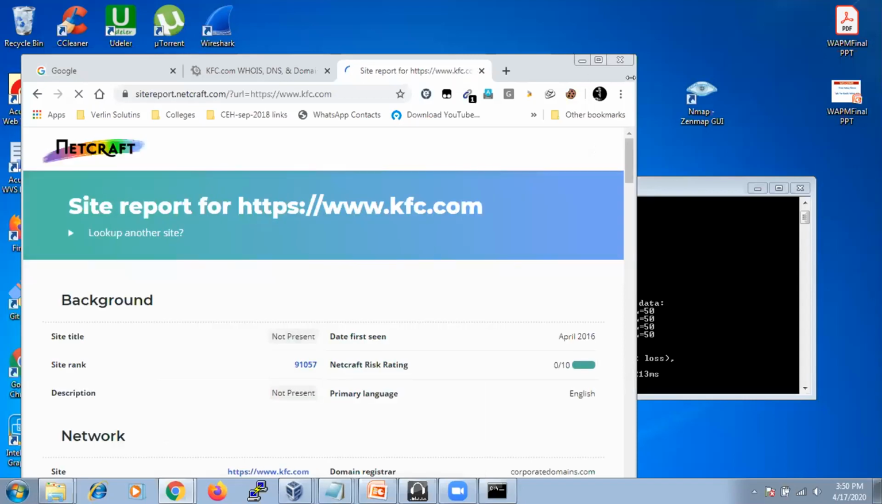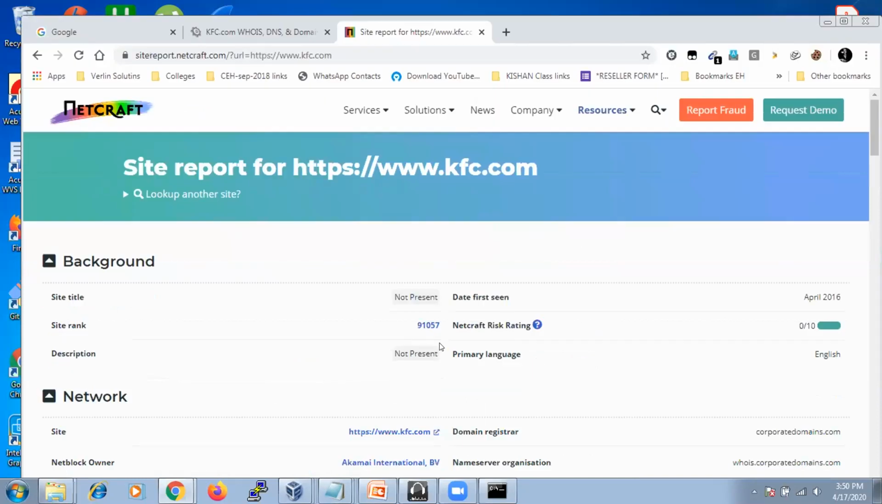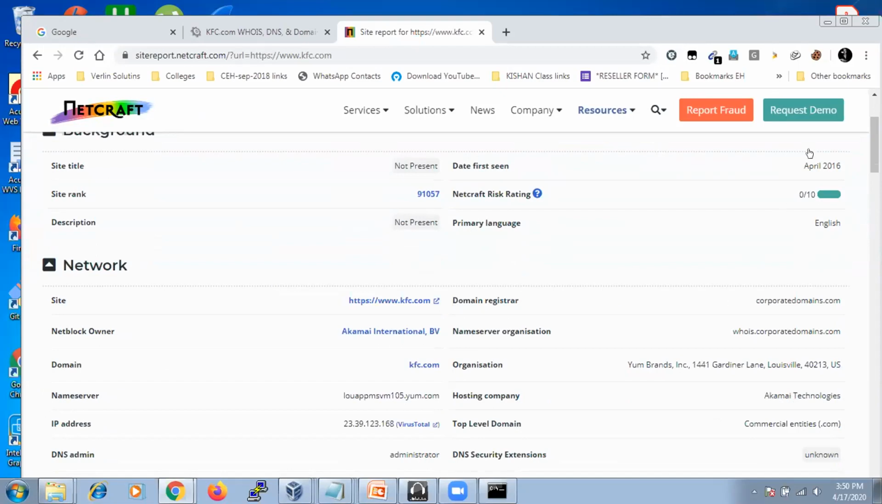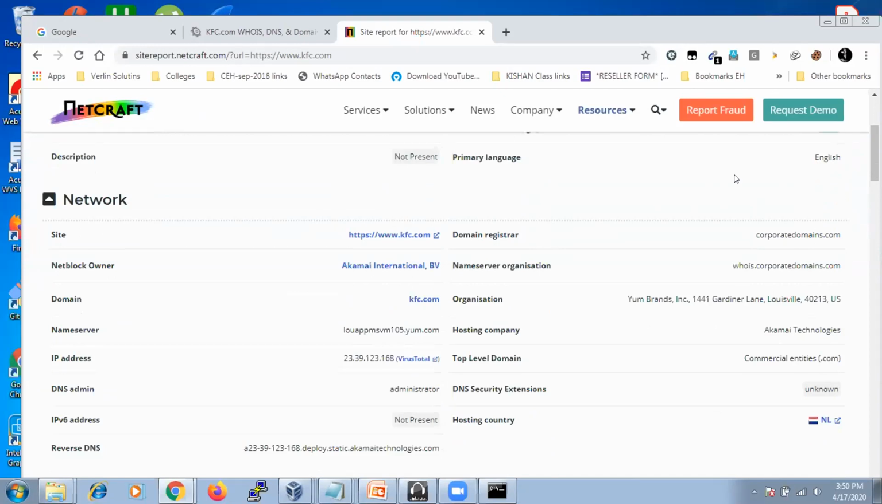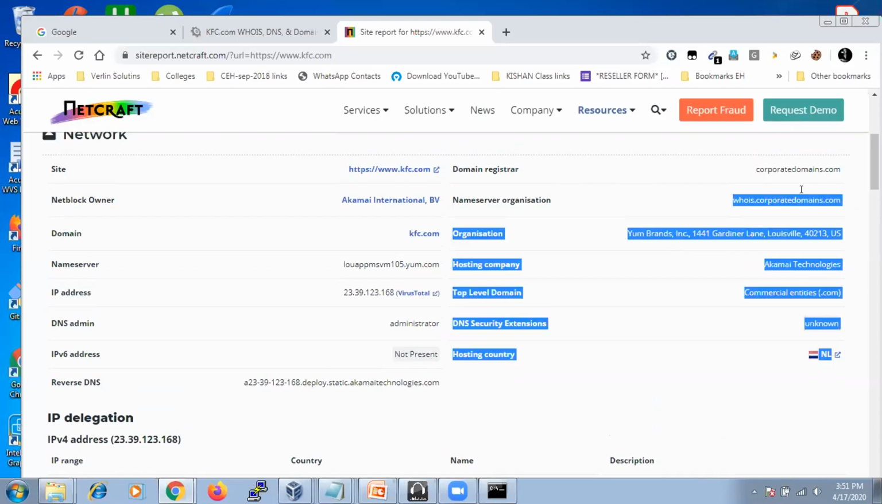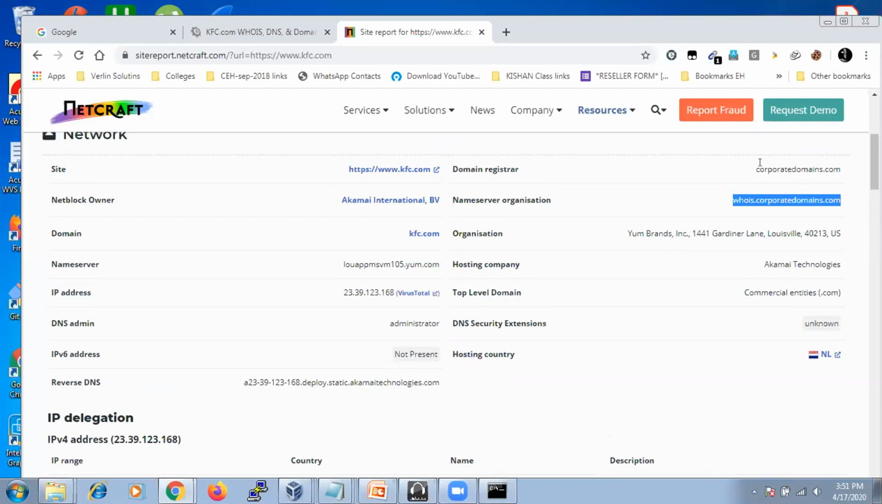See what happens here. Yeah, we got it. The first date seen is April 2016. Primary language is English. When it comes to the network information of kfc.com, the domain registrar is corporatedomains.com. They have taken this particular domain from this domain registrar. And the name servers organization is the same, because it was hosted in the same domain, so they are going to give you the name servers from this particular domain itself.